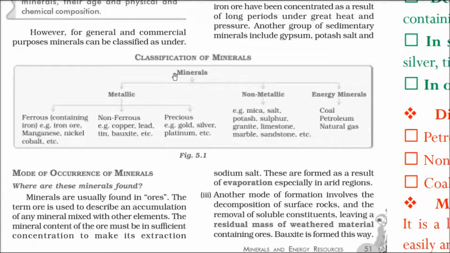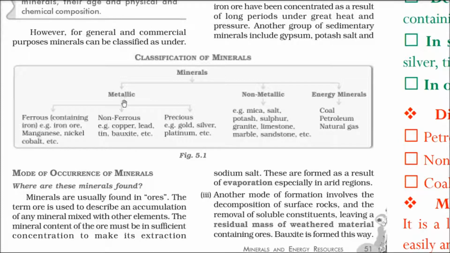Let me just give you an idea of classification of minerals. Like it can be metallic, it can be non-metallic, and it can be energy minerals. So metallic, that means they have certain properties, like they are malleable, they can be put in sheet, they are ductile, you can make wires out of it.